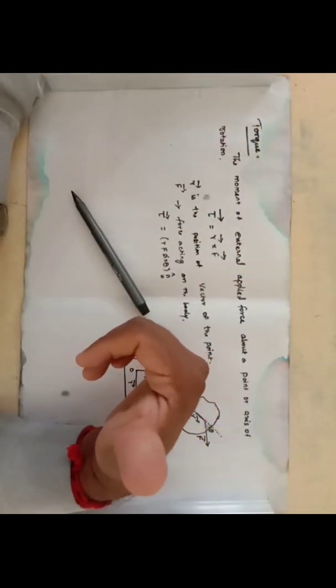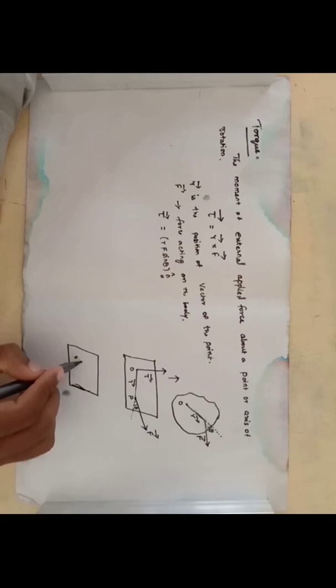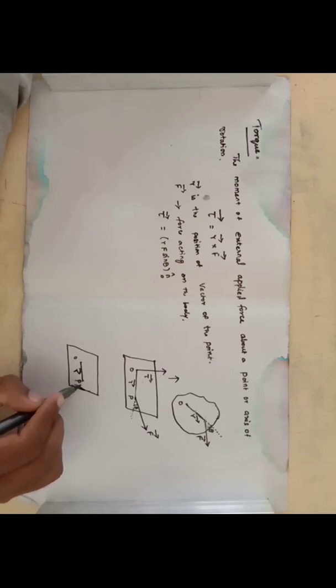Okay students, right? So here you can take, in that paper, this is the origin, this is a point P, it has a position r vector. The force is acting like this. It is making the angle theta. So the force is acting like this, which means the torque is acting.